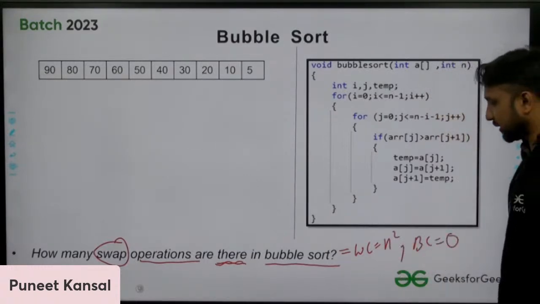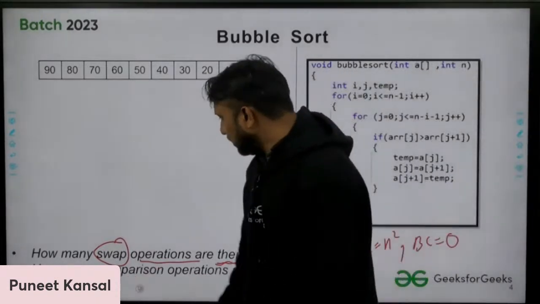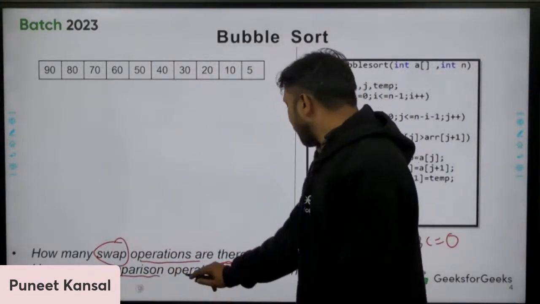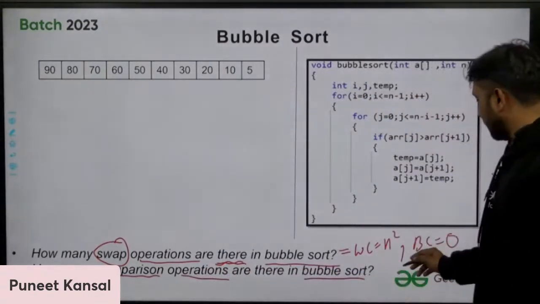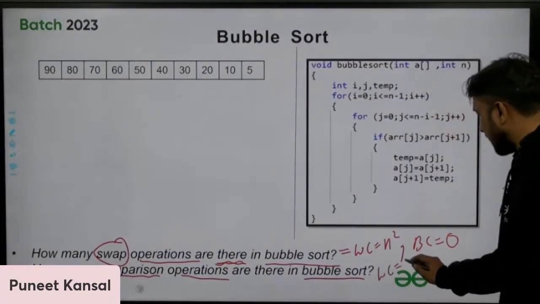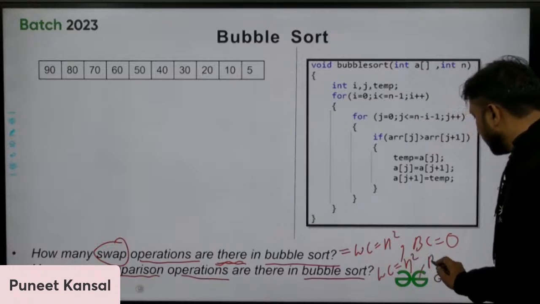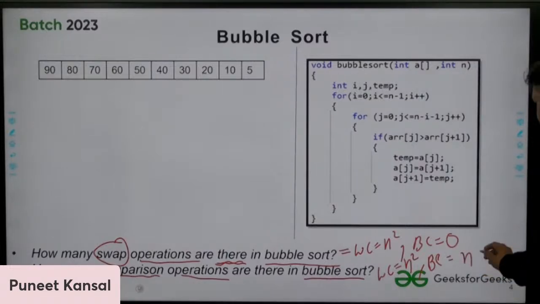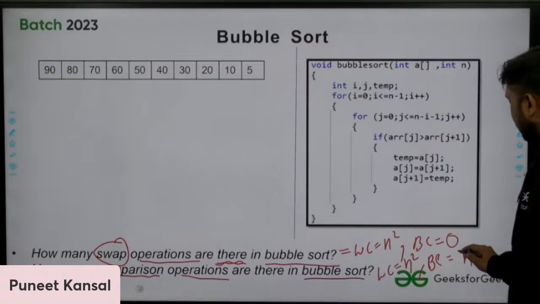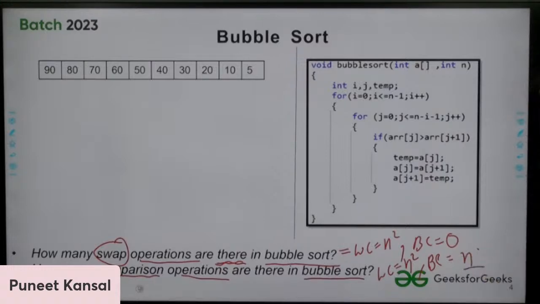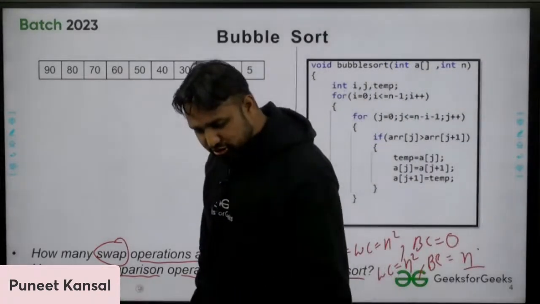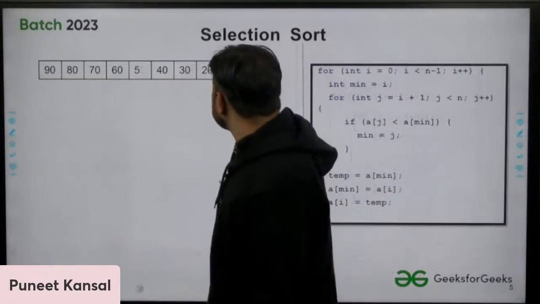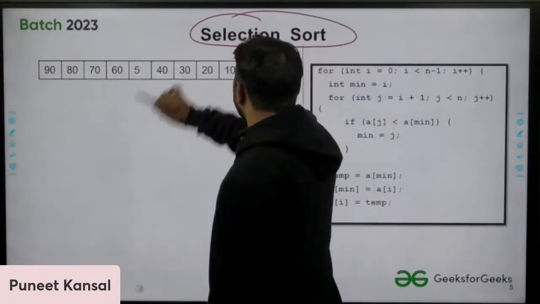You already told me this. And how many comparison operations are there in bubble sort? You already told me. In the worst case, the comparisons are n squared, and in the best case, the number of comparisons will be n minus 1. Asymptotically that is n. So we already know the answers to these questions. If you have any doubt you can ask me, otherwise we are moving to selection sort now.